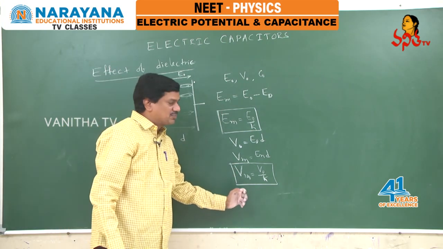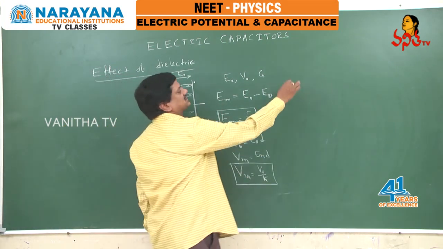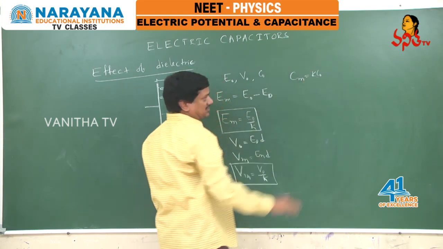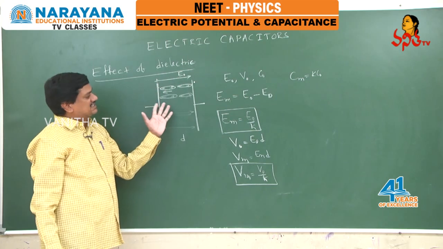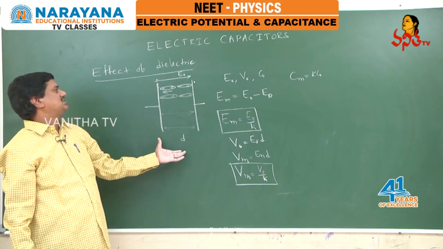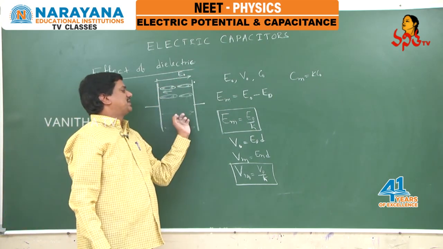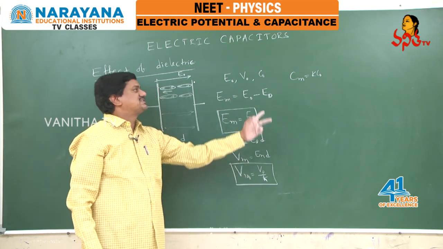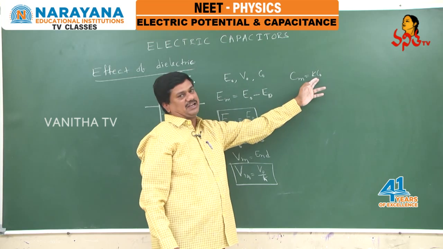What happens to the potential? It decreases, but the capacitance with the medium equals K times C naught. I'll repeat. When the battery is disconnected, not connected in the circuit, but the dielectric is placed, electric field intensity decreases, potential decreases, but the capacitance becomes K times.